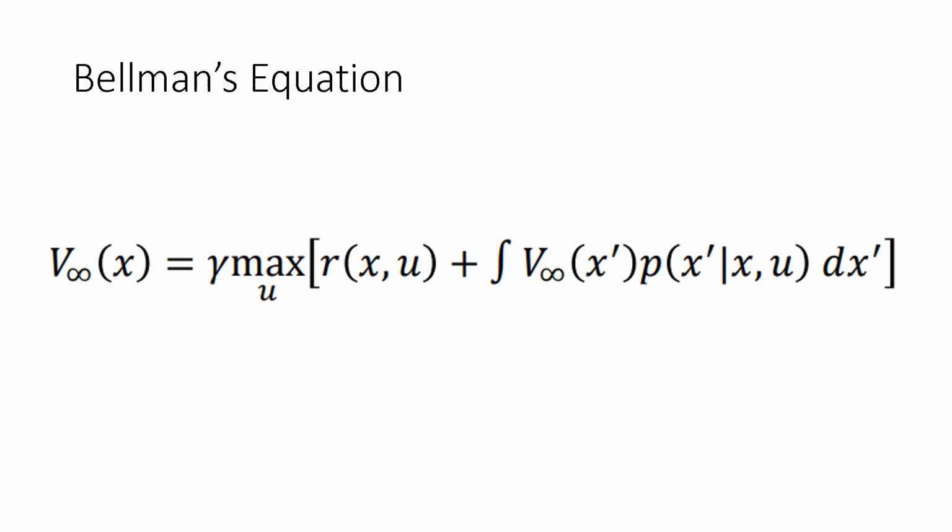Now, we calculate the maximum value for every possible action. We add the reward function, which is dependent on the state and the next action, to this integral. Typically, the integral would be used when you have an environment that is modeled based on continuous data, like in real life, but oftentimes we must discretize the environment to process it, so we can replace the integral with a summation across all the possible states. The inner term of this summation will be the value of the state multiplied by the transition probability from the current state to the state given the action.